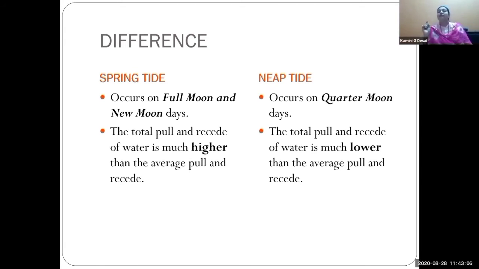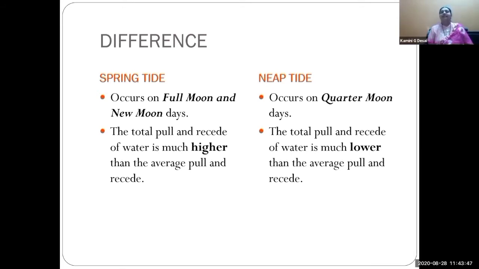So, neap tide occurs on the quarter moon days. The total pull and residue of water is much lower because it divides, because it acts at right angle. The moon changes its position from straight direction to the right. It revolves, and then changes its position to the right angle. So it looks like a semicircle. It is divided into two parts, and that is why this tide is a little lower than spring tides.